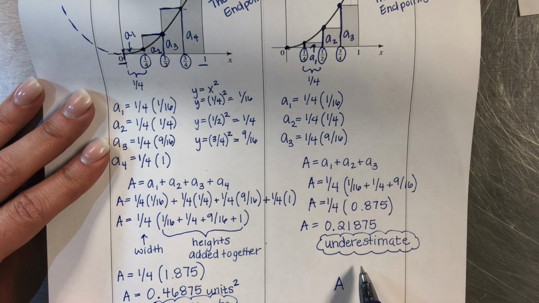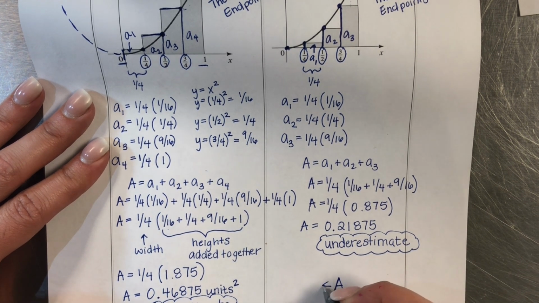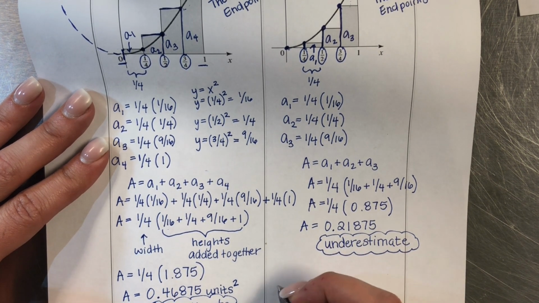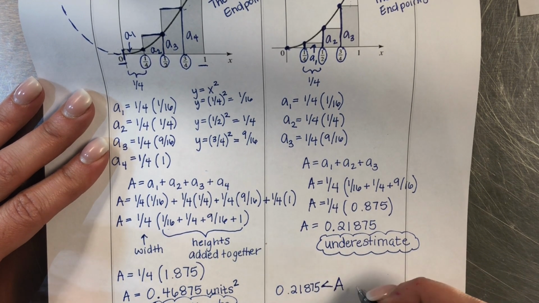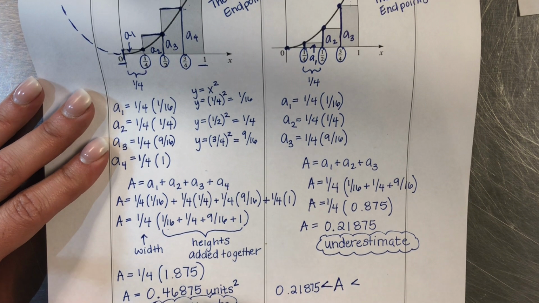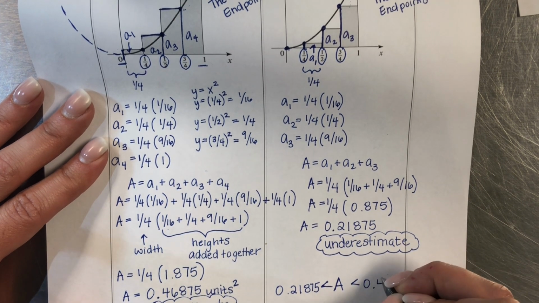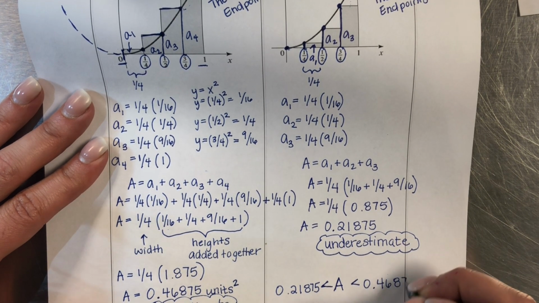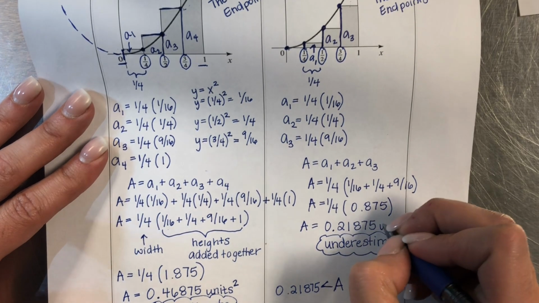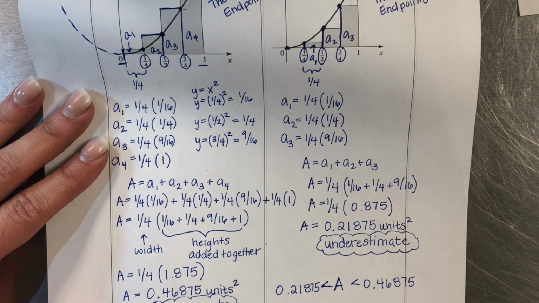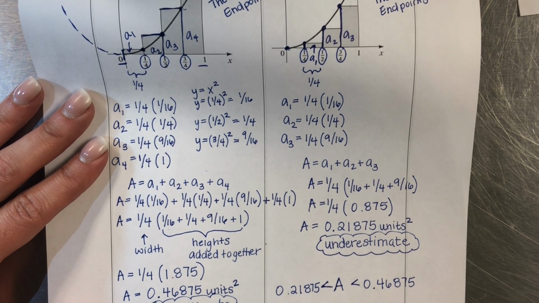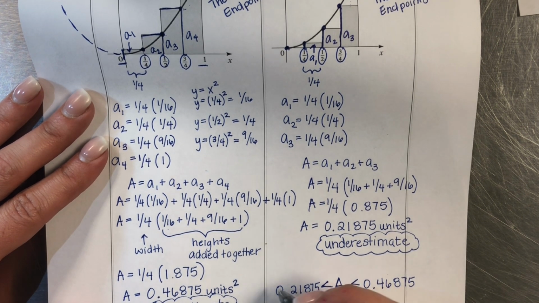We know that it's something greater than 0.21875, but less than 0.46875. And I'm not going to get more specific than that. I'm just going to leave that as a range.